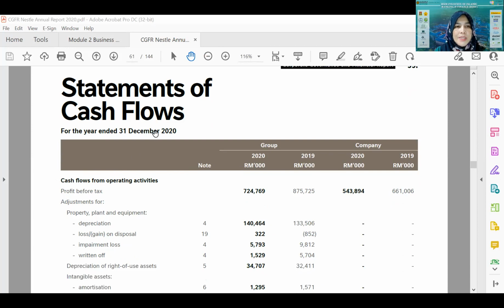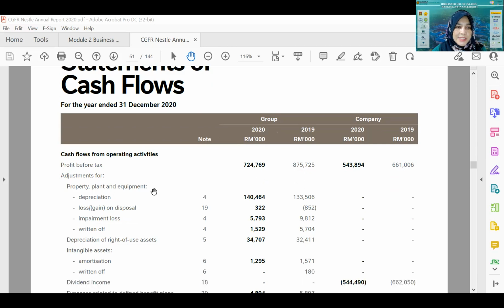This is the statement of cash flow for the year ended 31st December 2020, and the first subtopic is cash flow from operating activities. It shows the movement of cash for the items related to the operation of the company. Operations means the sales, the production of food and beverages, the sales activities, all those related to the operation.